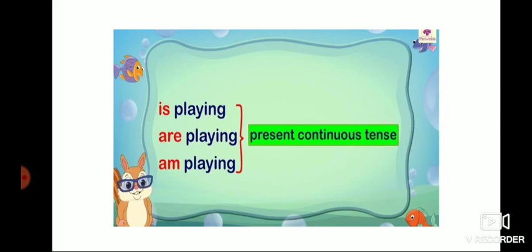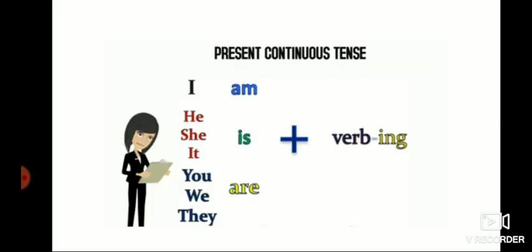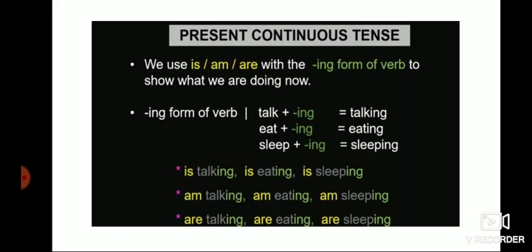See, for I you have to write am, for he, she, it you have to write is, for you, we, they you have to write are, and then plus verb plus ing. Present continuous tense: for I you have to write am, for singular he, she, it you have to write is, and for plural you, we, they you have to write are. Am, is, are plus verb plus ing, present continuous tense.